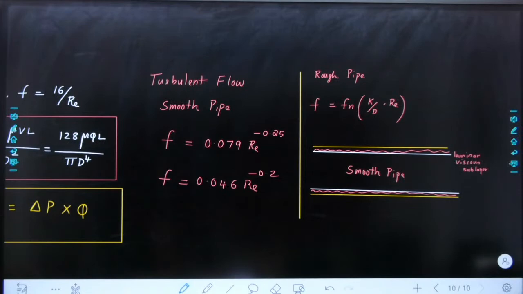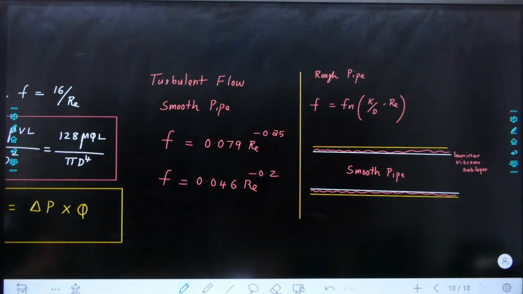I hope up to this is fine. Yes, no? Then we will go forward. Yes, so can we go for the next remaining part?